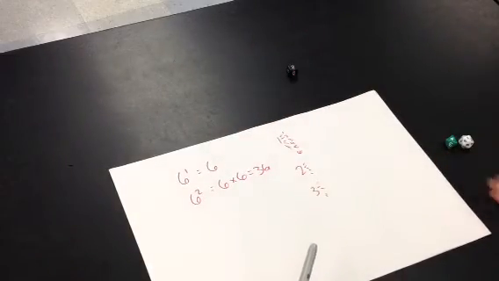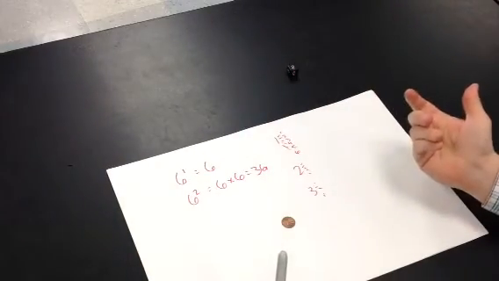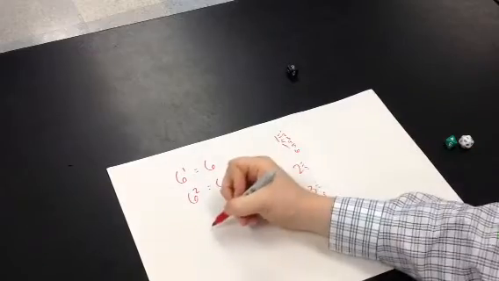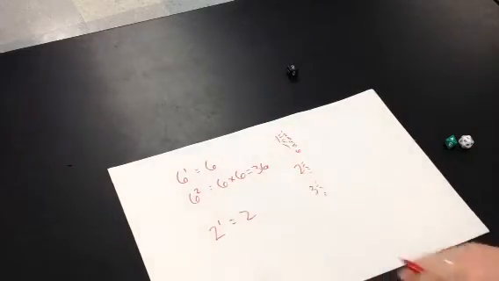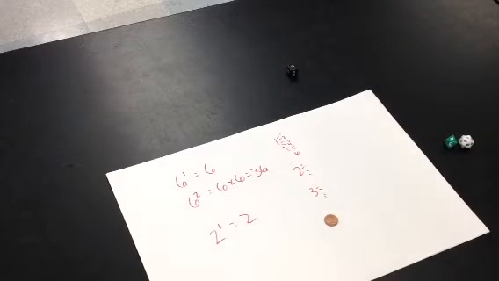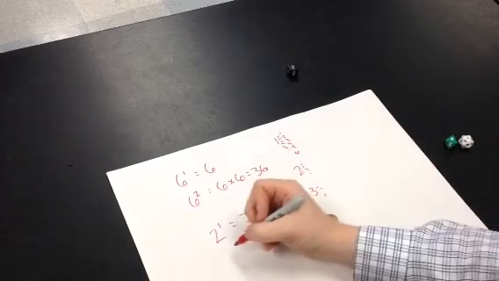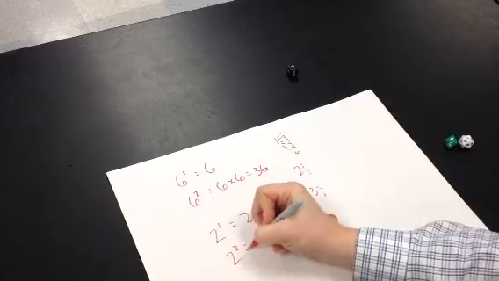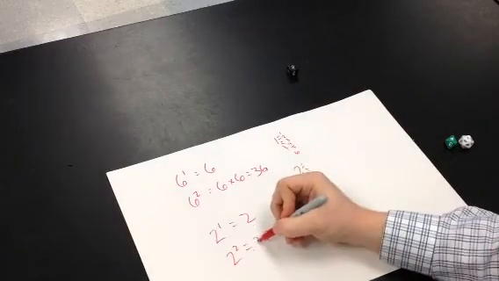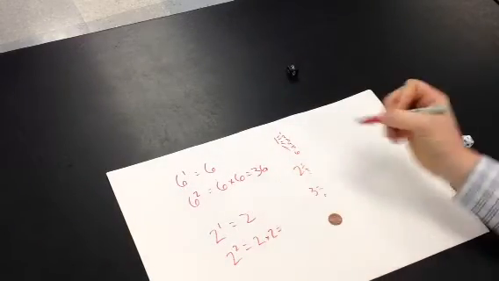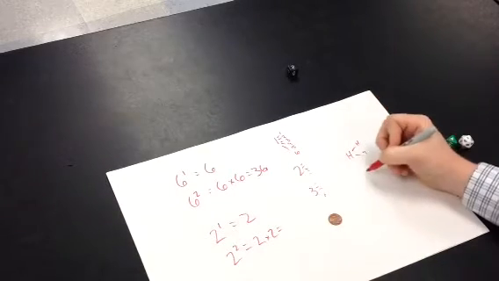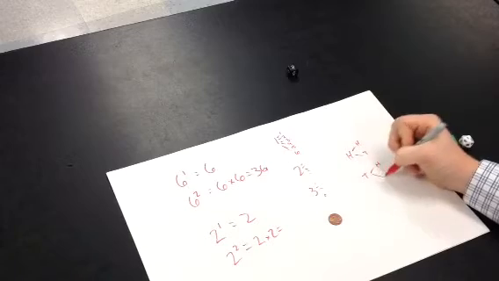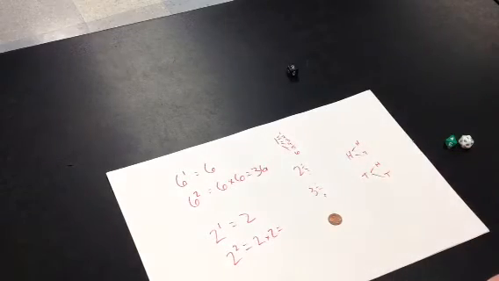So let's get a little simpler. Let's talk about flipping a coin. If I flip a coin once, there are 2 possibilities. I can either get a heads or a tails. If I flip it twice, there are 4 possible outcomes. Right? I can get heads, heads. I can get heads, tails. I can get tails, heads. I can get tails, tails.